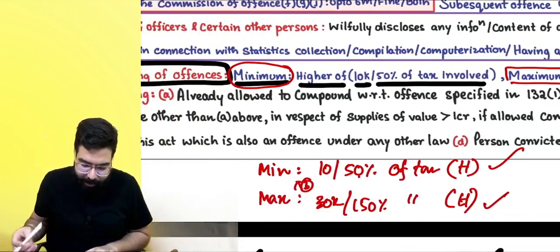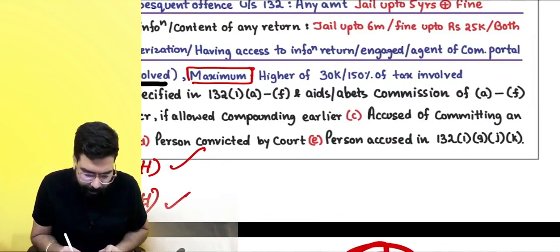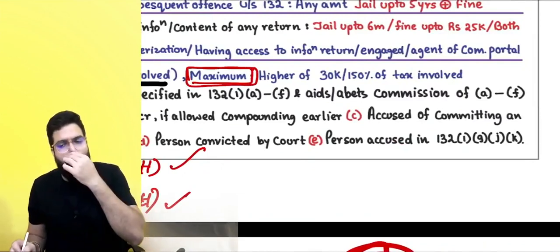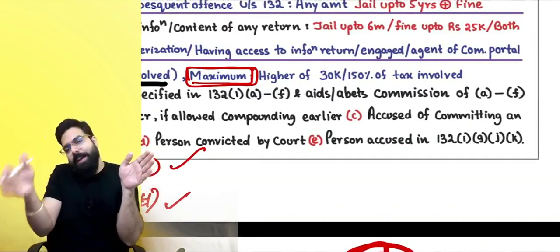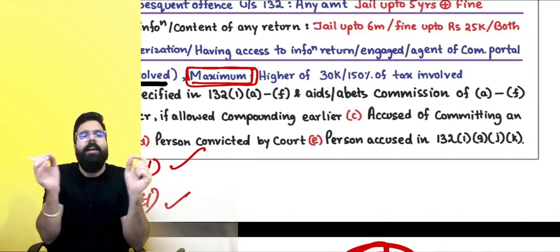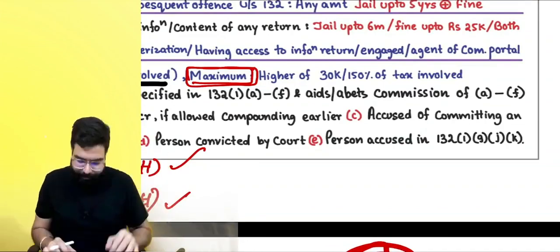The officer will go ahead and tell you the minimum amount of fine and the maximum amount of fine. He will tell you a fine. The fine can't be less than this. The fine can't be more than that. He will tell you an amount. You pay the amount and you don't have to go to jail.